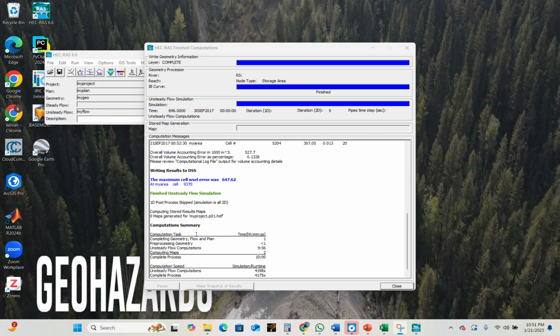Now I want to talk about the Courant number. The Courant number is a number which helps us have a more stable running progress and computational operation.